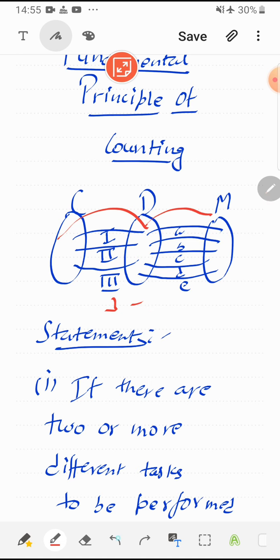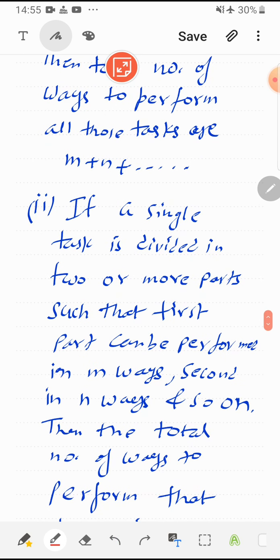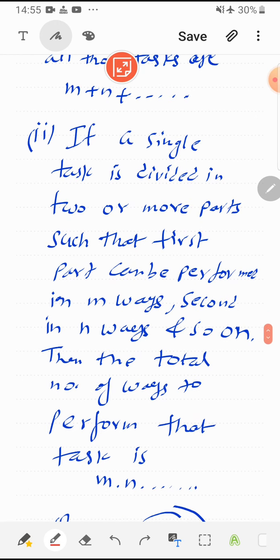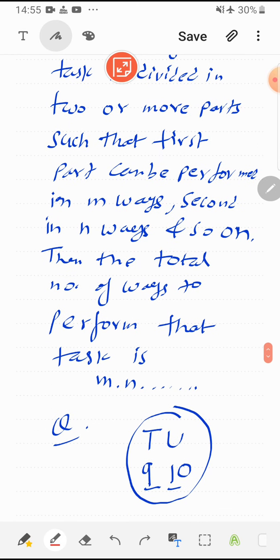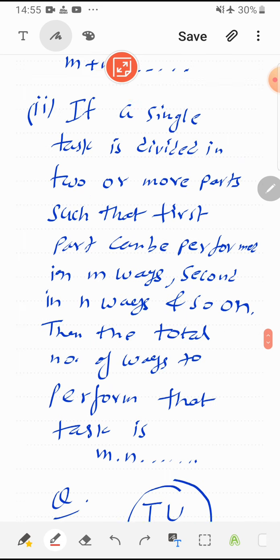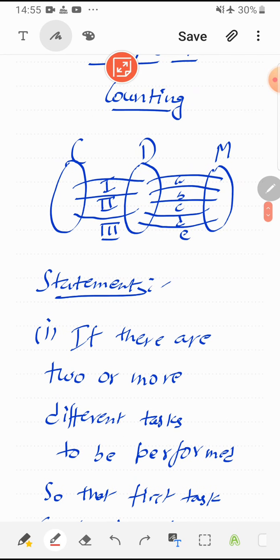Now what is the second statement? Suppose a single task is divided into two or more parts such that the first part can be performed in m ways, the second in n ways, and so on. Then the total number of ways to perform that task is m times n times so on. Like that was the case when we had to go from Chandigarh to Mumbai via Delhi.